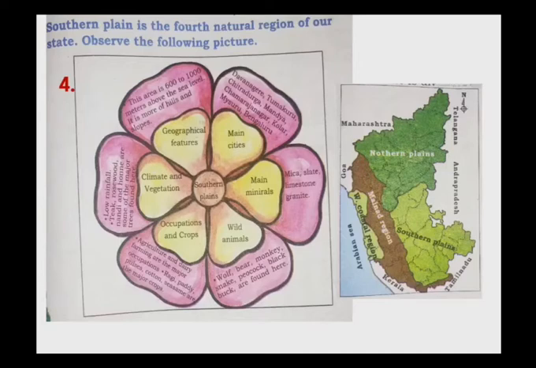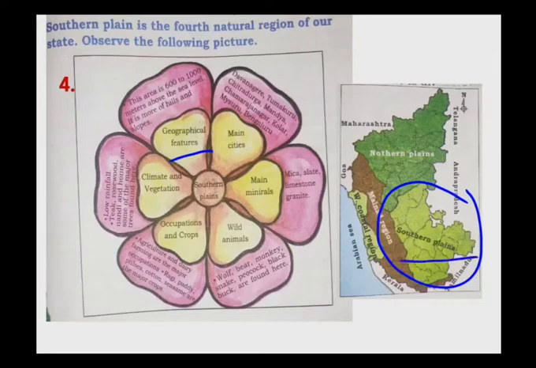So the fourth natural region of our state Karnataka is the southern plain. Okay, first let us see the geographical features of this region. Where it is located, the area. This area is 600 to 1000 meters above the sea level. Can you see children here in this picture? Sorry, not this one, the very light one here, this part is the southern plains. What about the geographical features of this region? It is 600 to 1000 meters above the sea level, and it is more of hills and slopes.